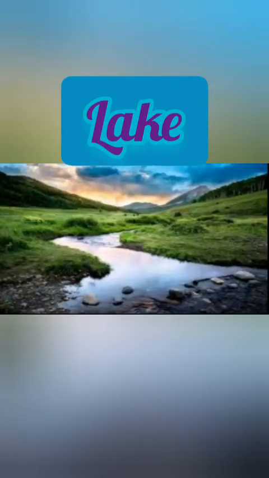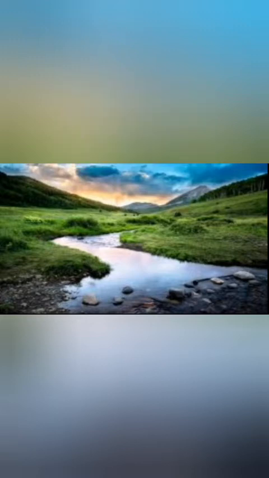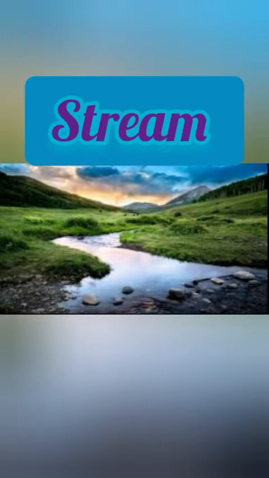What is next? Can anyone tell what is this? This is stream. A stream is a small water body. A lake will be in the larger area. A stream will be in the smaller area. The spelling of stream is S-T-R-E-A-M. Stream.